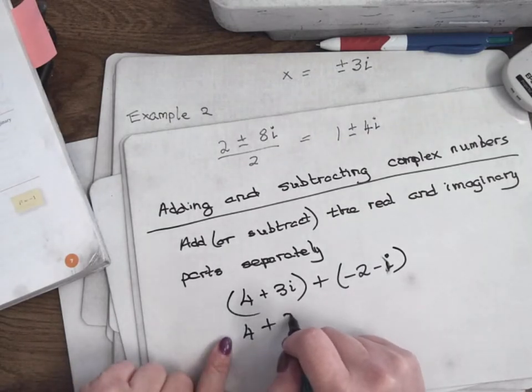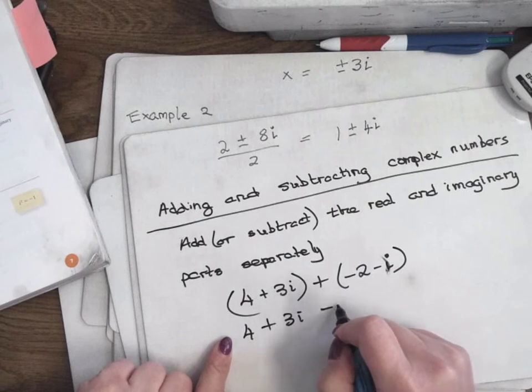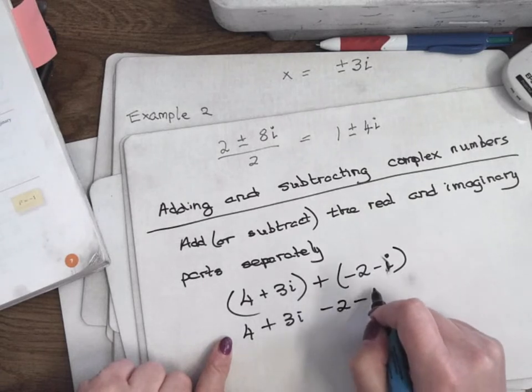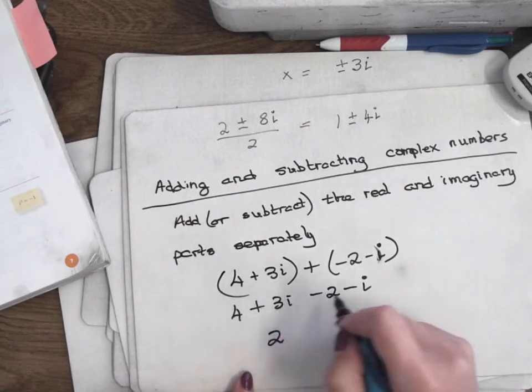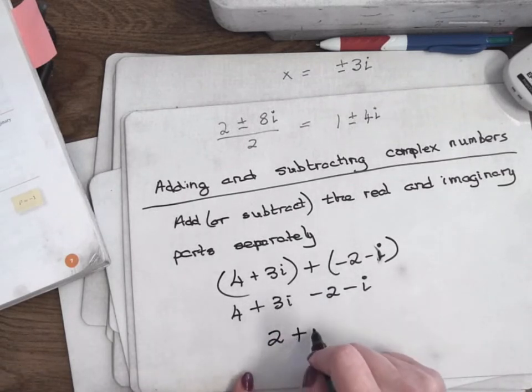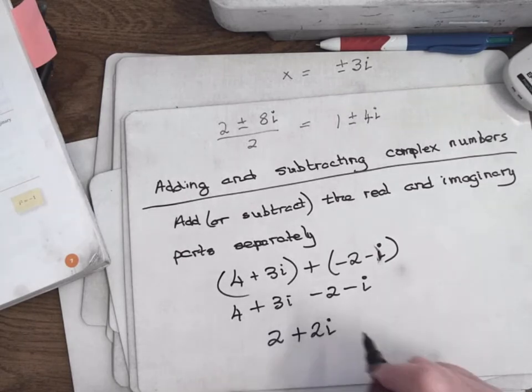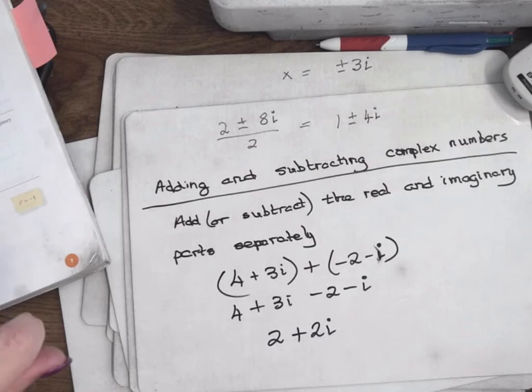There's a plus in the middle, so there's no change, so it'd be 4 plus 3i plus 2 minus i. You put the real bits together, so it's 4 take away 2 is 2, and 3i minus i is 2i. There's your answer. Add the real bits and the imaginary bits. Not a lot to that, is there? Algebra, x's and y's, real and imaginary.